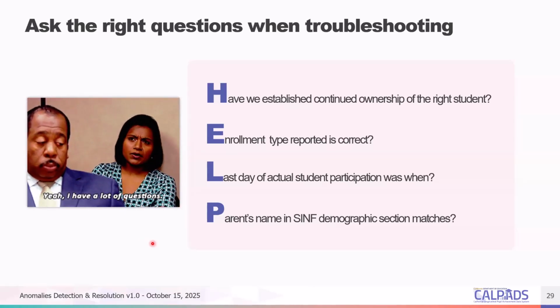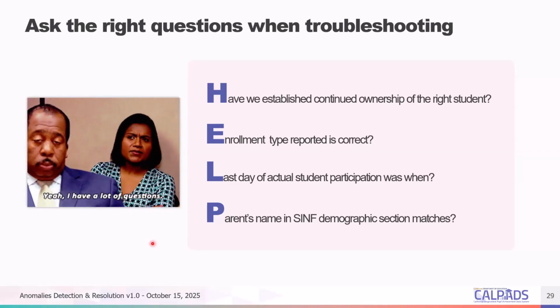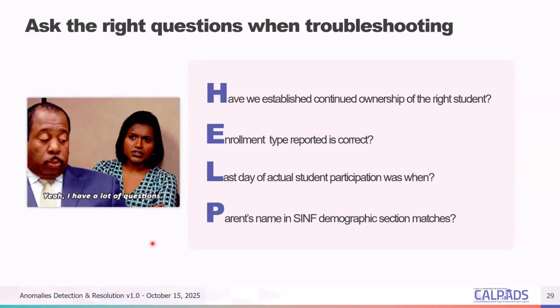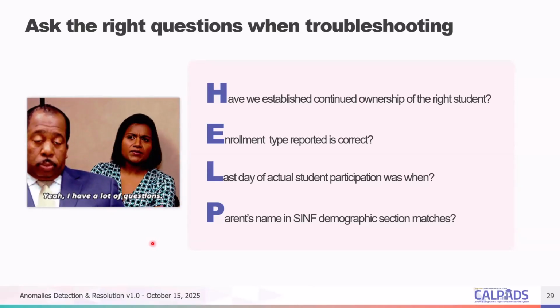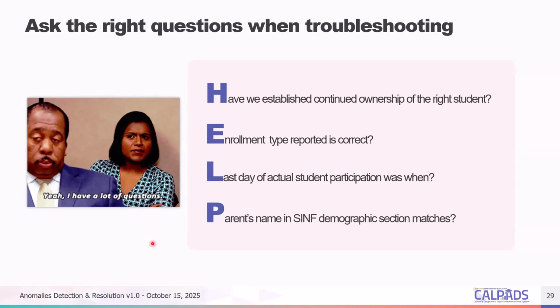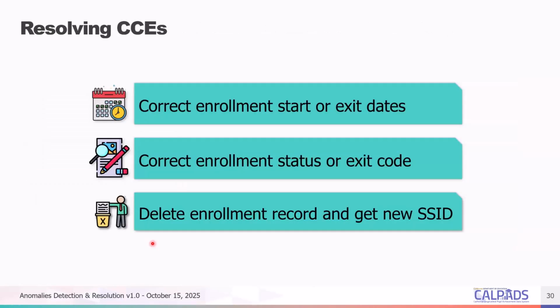And then of course, if you want to dig deeper, you can look into all of the student information: their parents' names, their demographic information, their address, to see if you may have inadvertently hijacked an SSID, or if another LEA you have a CCE with may have hijacked it. Right? So that's essentially my acrostic.